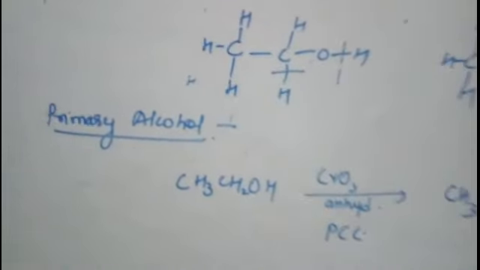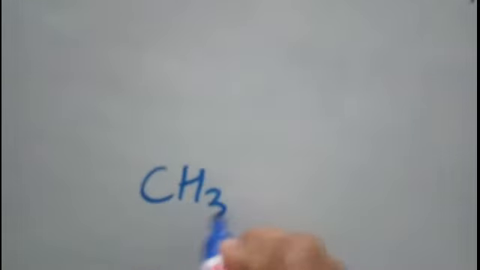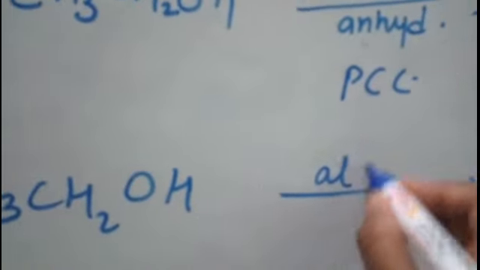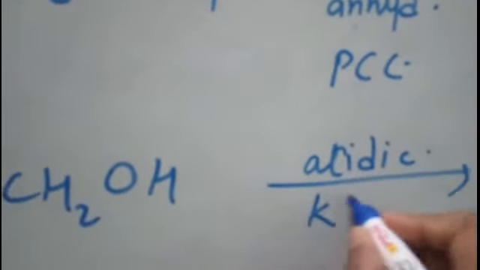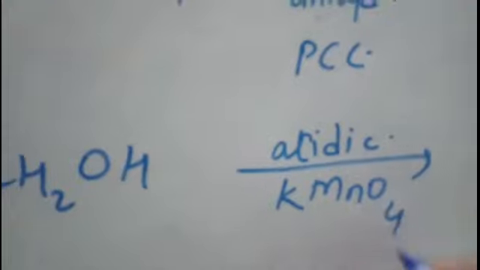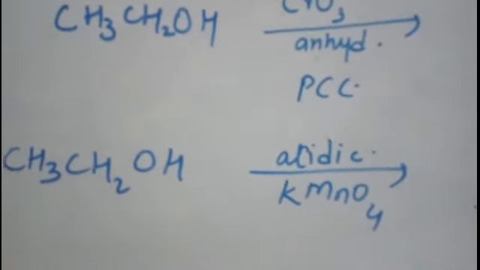Now suppose you take a strong oxidizing agent. Then what happens? What are strong oxidizing agents? You can take acidic potassium permanganate or acidic potassium dichromate.